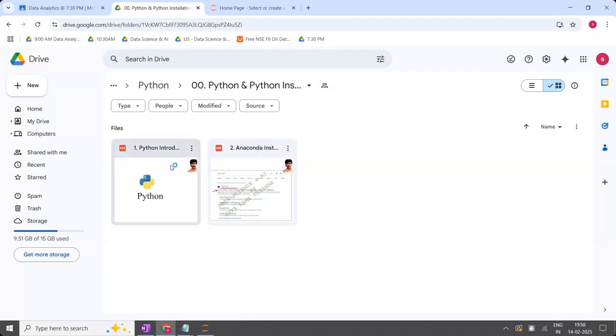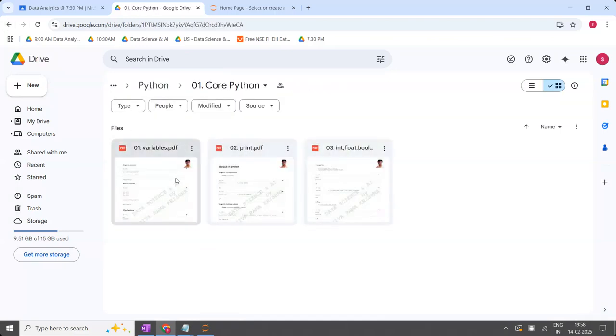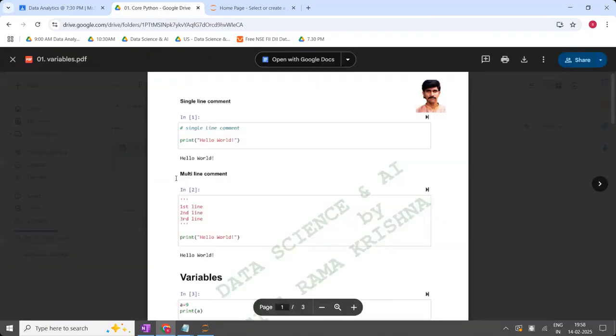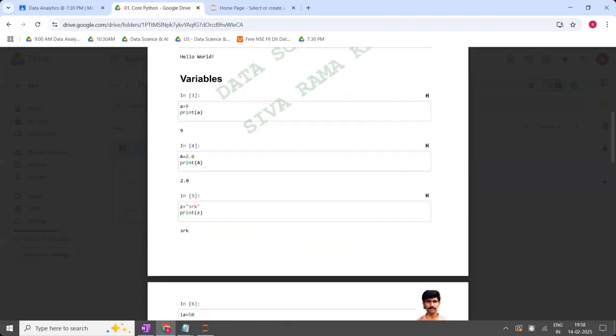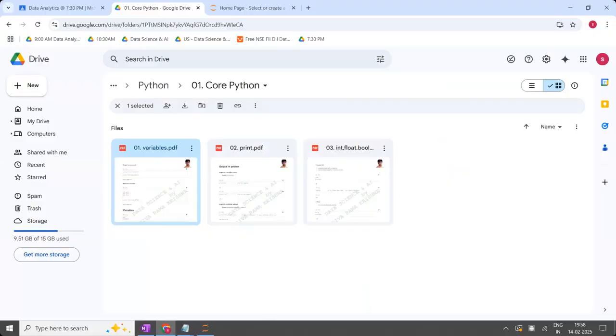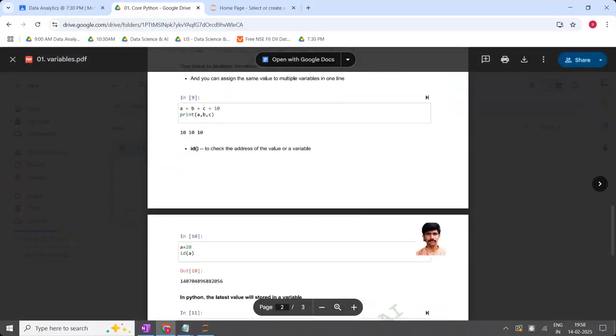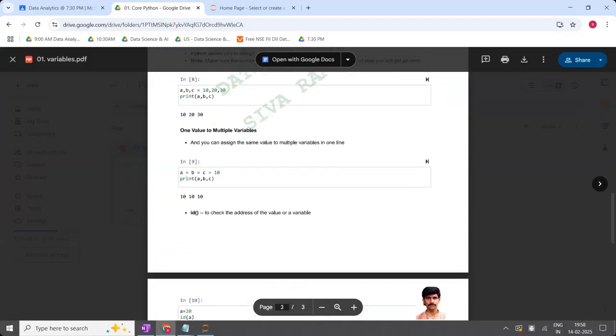Okay. Now, what are the PPTs? That is the Python introduction along with the Python installation. I have shared them with you. And in yesterday's class, we discussed core Python. The first one is variables. What is meant by variables? Before variables, I discussed comments with you: single line comment and multi-line comment. After that, I discussed variables. The variable notes were written, and how to delete variables. We discussed how to assign variables, and at the same time how to assign multiple variables.